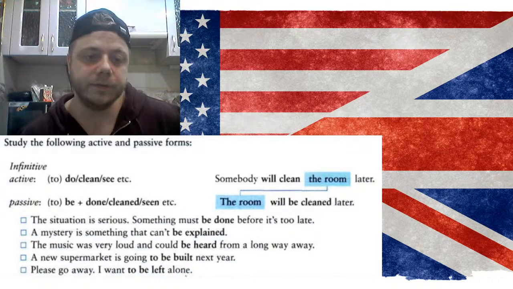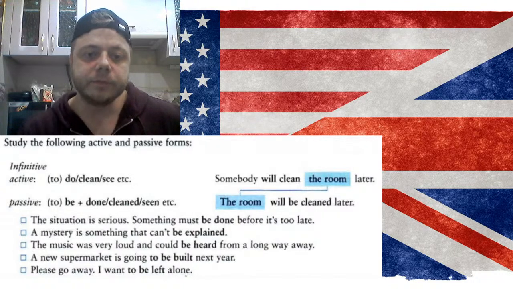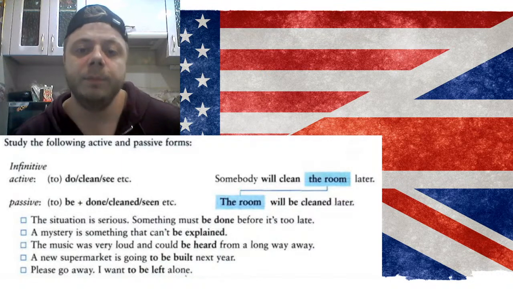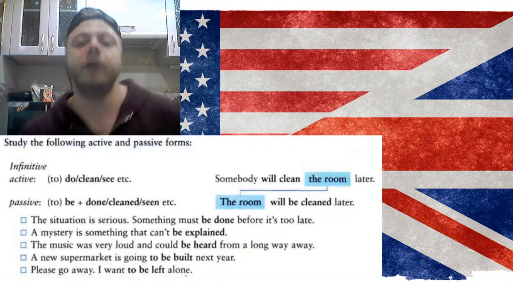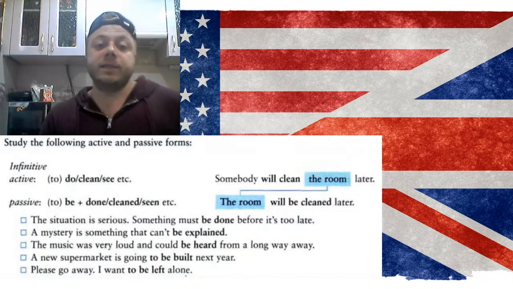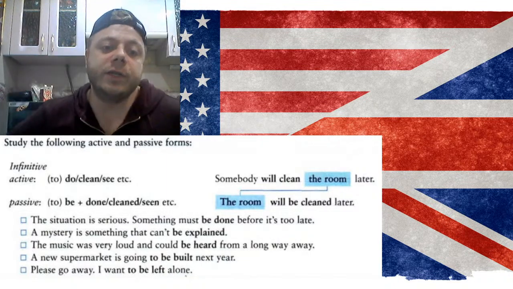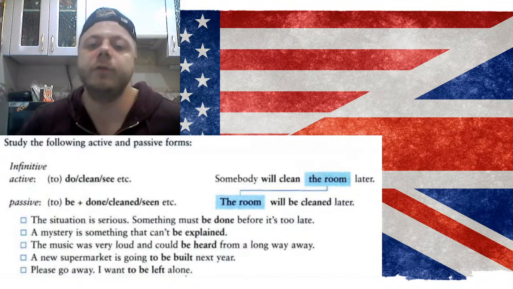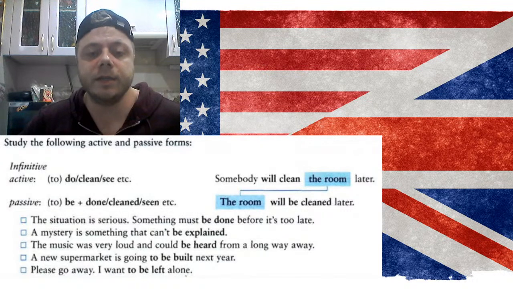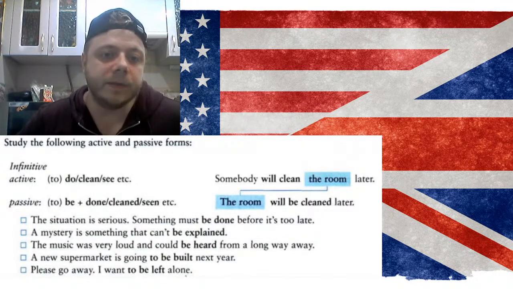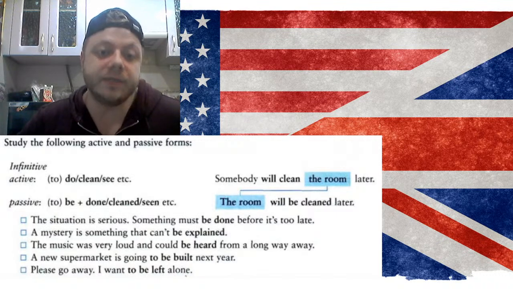So active and passive. So the situation is serious. Something must be done before it's too late. So here is the example of passive used with modal verbs. So in this case, it's must. So one more time. So the situation is serious. Something must be done before it's too late. So this is the example of the modal verb used here. In this case, it's must.